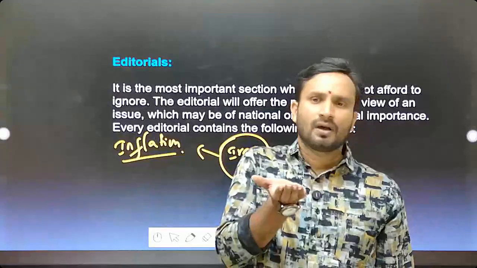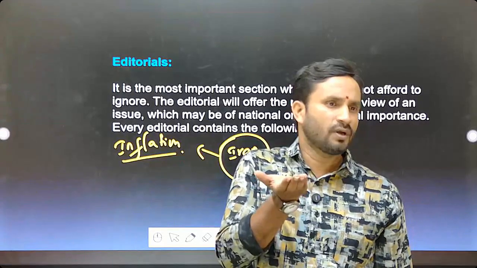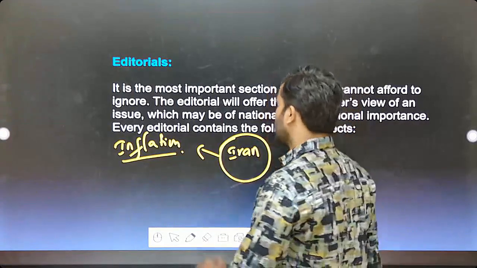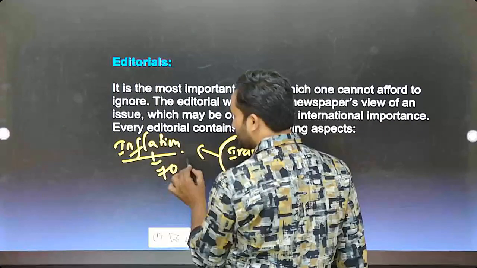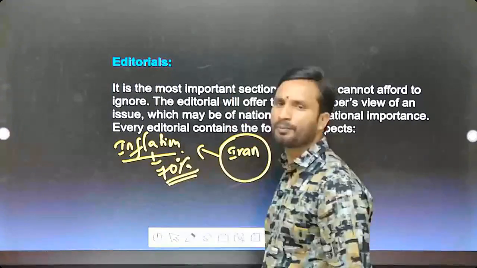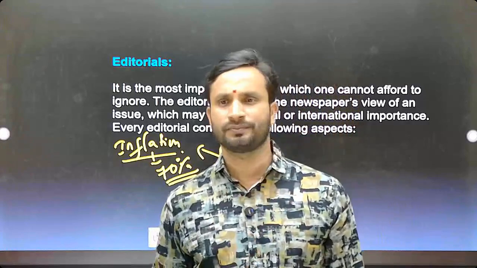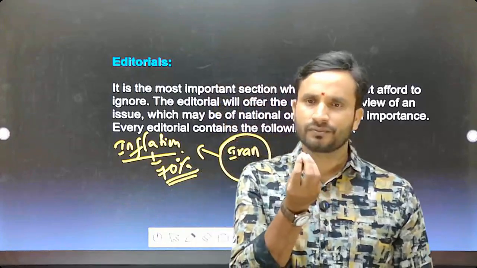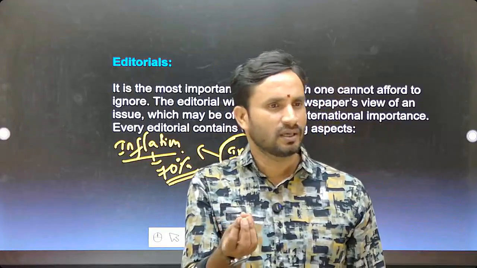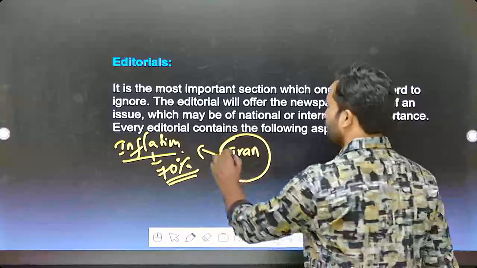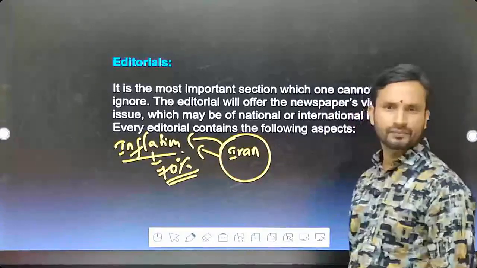The persistent rise in the price of essential commodities, that is what we call inflation. Iran's food inflation went up to 70%. Common people are not able to afford essential commodities, at least food items like rice, very basic essential things.